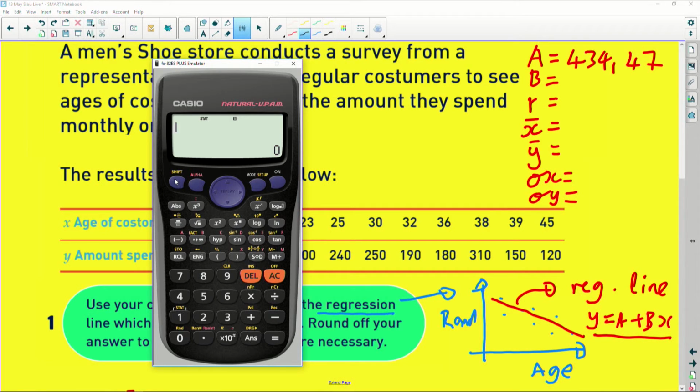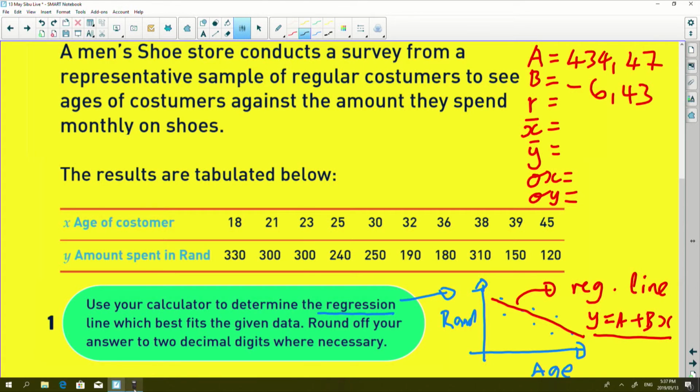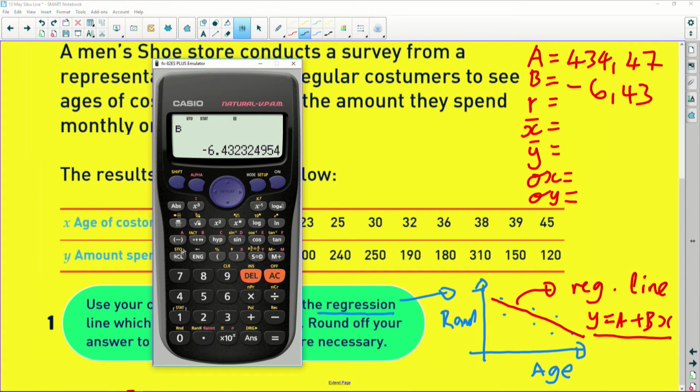The next thing I want is B. Let's go again: Shift, stats, regression. B is number 2. 2 equals negative 6.43. Right, I'm going to write that, negative 6.43. Which I'm going to also store: Shift, store this one in B.